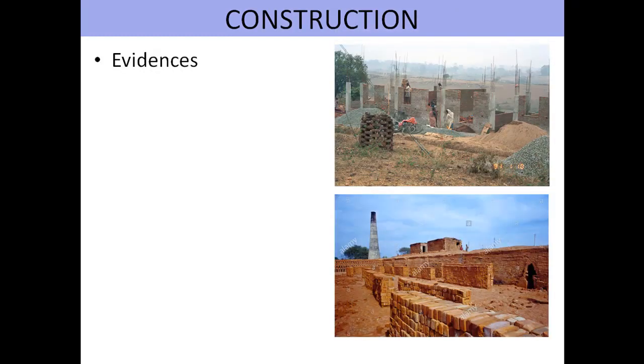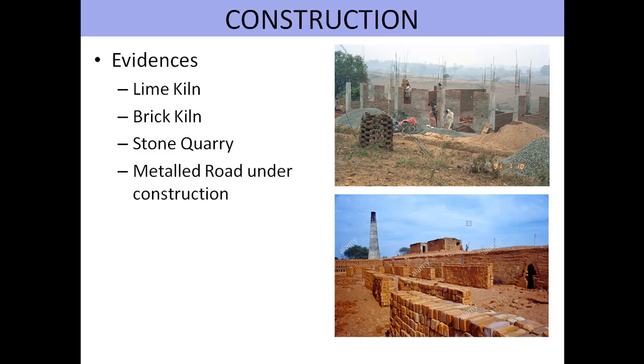Construction. Now what are the evidences? Let's have a look. Lime kiln, brick kiln, stone quarry, metal road under construction, canal under construction. As you can see in these two pictures, construction work is going on. Lime kiln is a place where lime is baked inside a furnace. Brick kiln is, as you can see in this picture here, where bricks are stacked one over another and kept inside the furnace to bake for a long period of time.